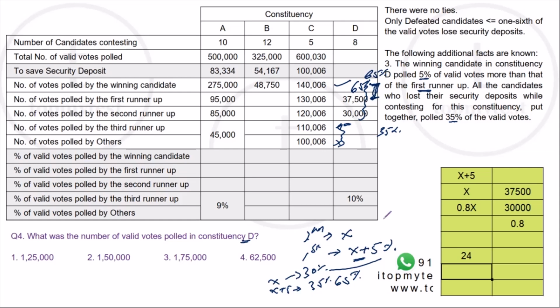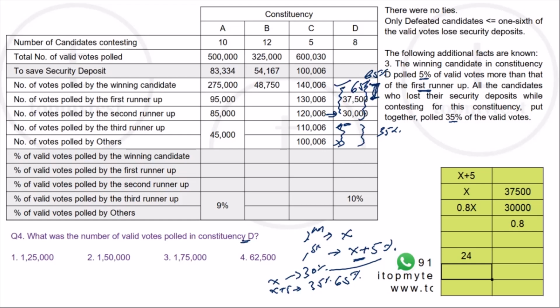But our premise of taking X and X plus 5 as 65% means that this 30,000 person comes in this set of people who lose their security deposit. But we know that person who polled 24% of the full votes cannot lose his security deposit. Which means our premise is wrong. It is not just these two people who were in the 65%. It is the top three people who are in the 65%. So now we know that the top three are in 65%, which means the remaining are all in 35%. And now we can calculate the total based on them.